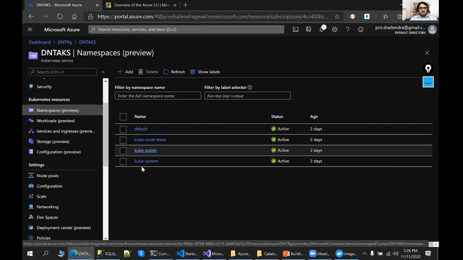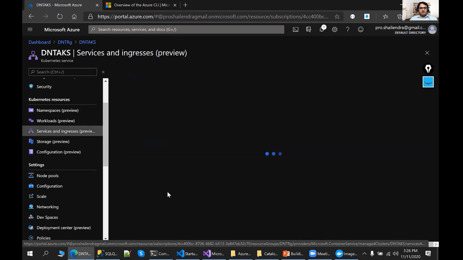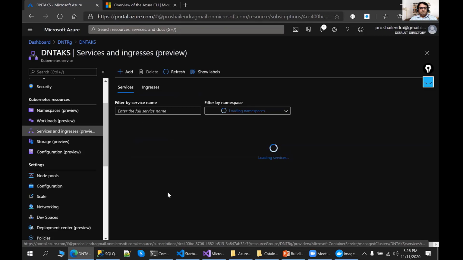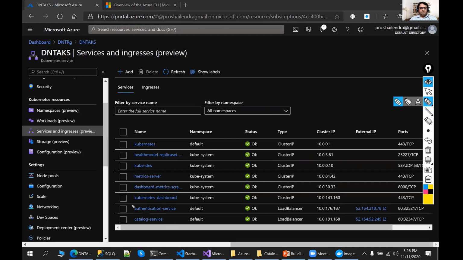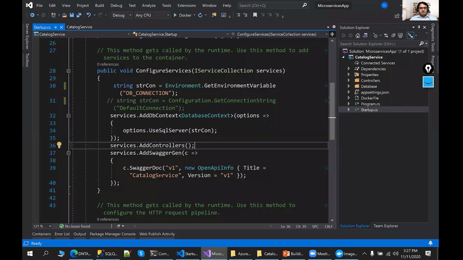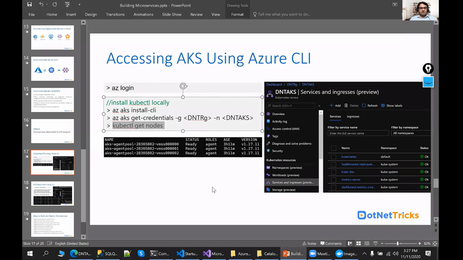You can see these are the namespaces that are available, which are used to group the various services and pods. We have the same services which I accessed through kubectl. We have the authentication service and the catalog service. This is the cluster IP, and this is the external IP through which I can access it. These are my already published services, and everything is running fine. So we have done this step properly.